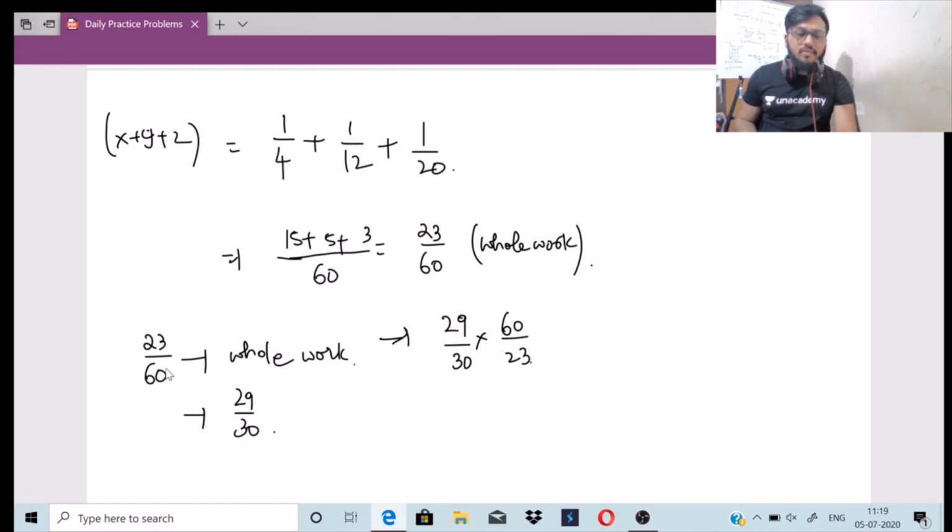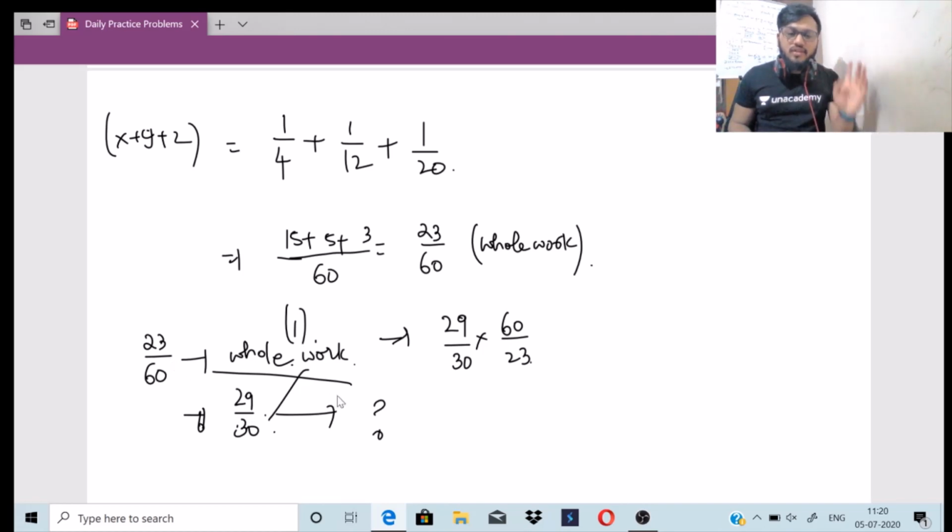So 23 by 60, they are taking the whole amount of time for the whole work, right? So 29 by 30 के लिए वो कितना टाइम लेने वाले हैं, right? So this is cross multiply. You multiply this with the whole work, which is nothing but 1, okay? So they take 23 by 60 for one full work. So what is the duration? We have to find out.